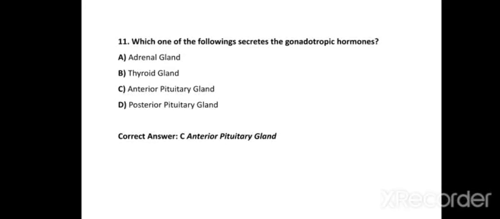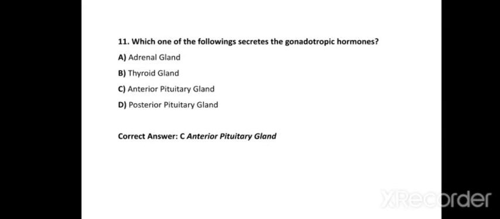Look, the adrenal gland secretes adrenaline hormone, glucocorticoid hormones, and mineralocorticoid hormones. Option B is the thyroid gland, which secretes thyroxine, T3 and T4 hormones. And option C is the anterior lobe of the pituitary gland, which secretes approximately 5 different hormones which control other endocrine glands of the body. So of these 5,